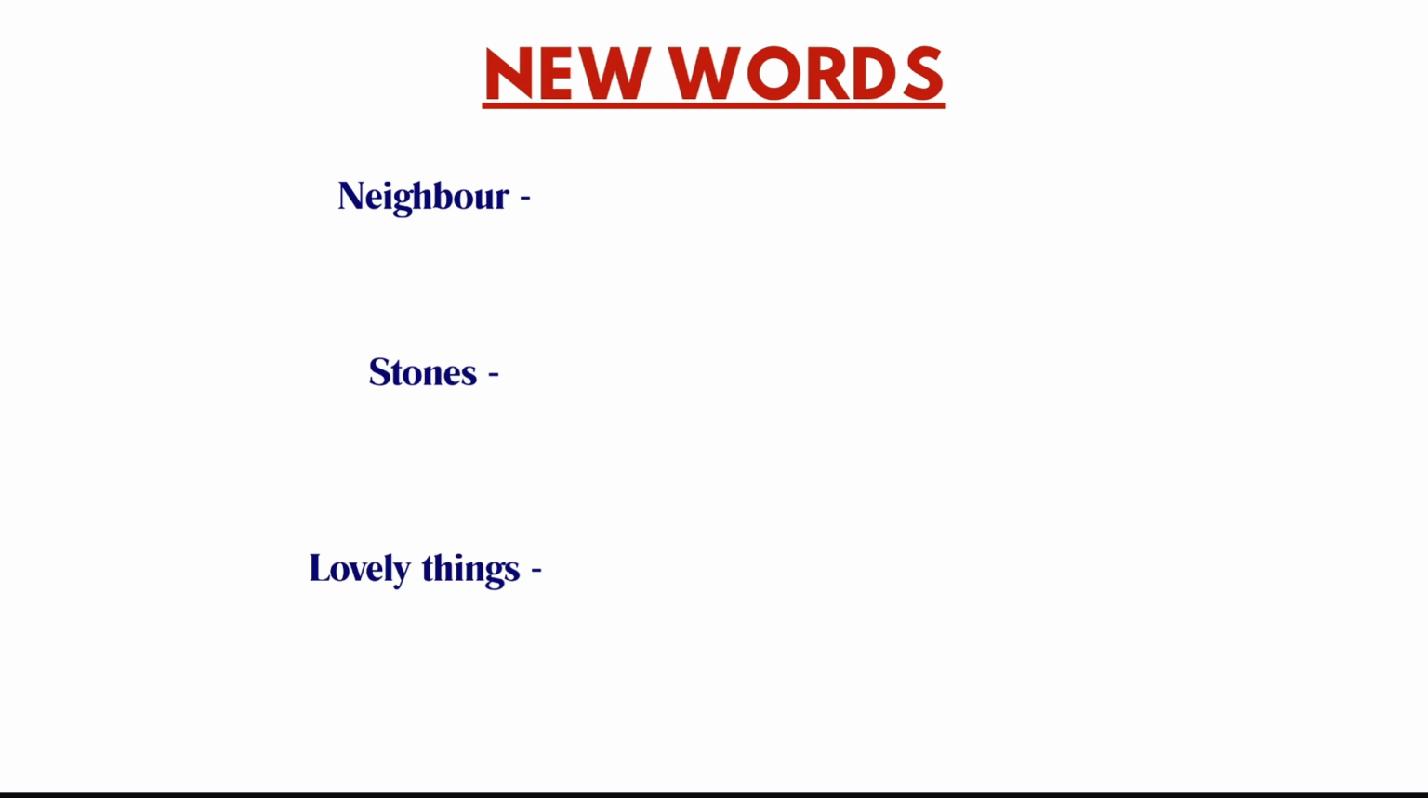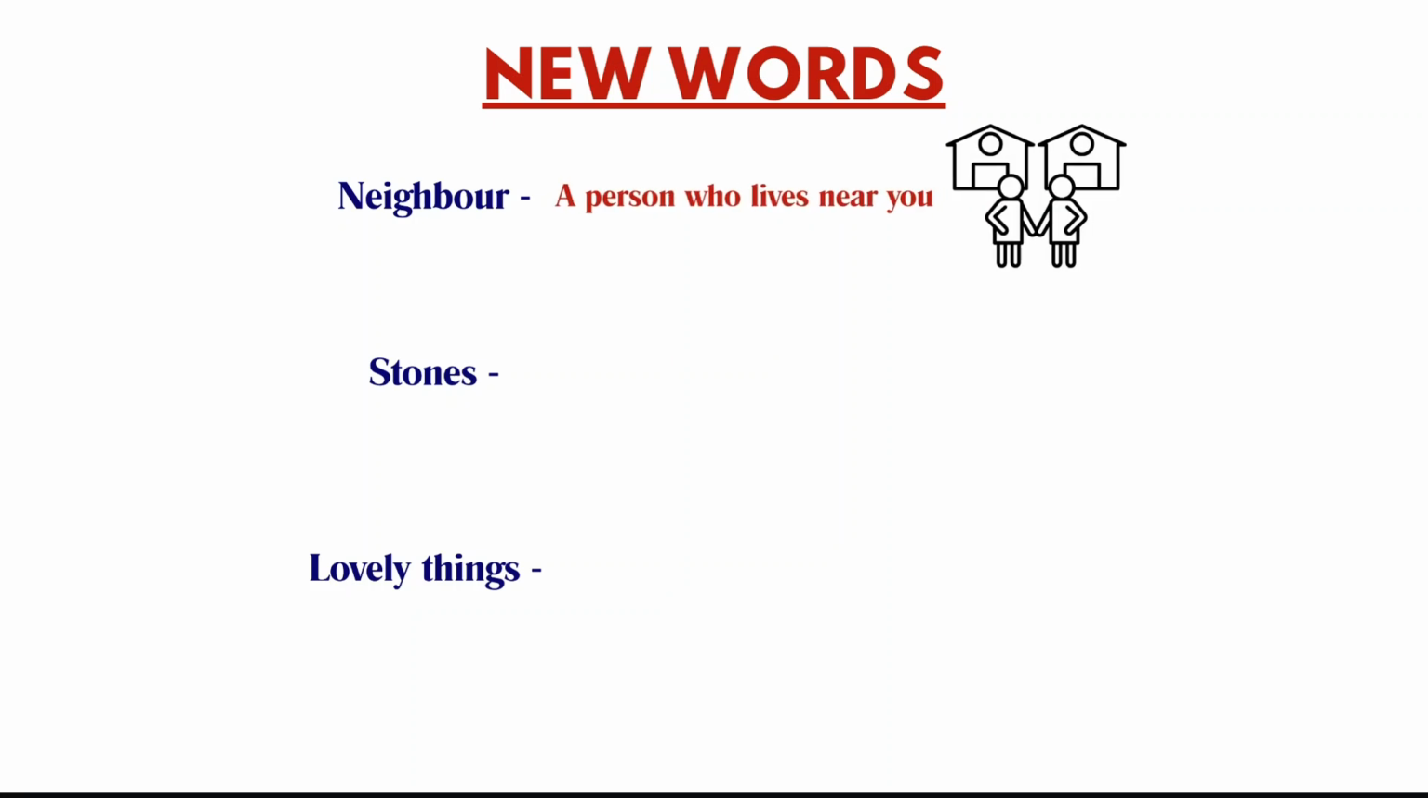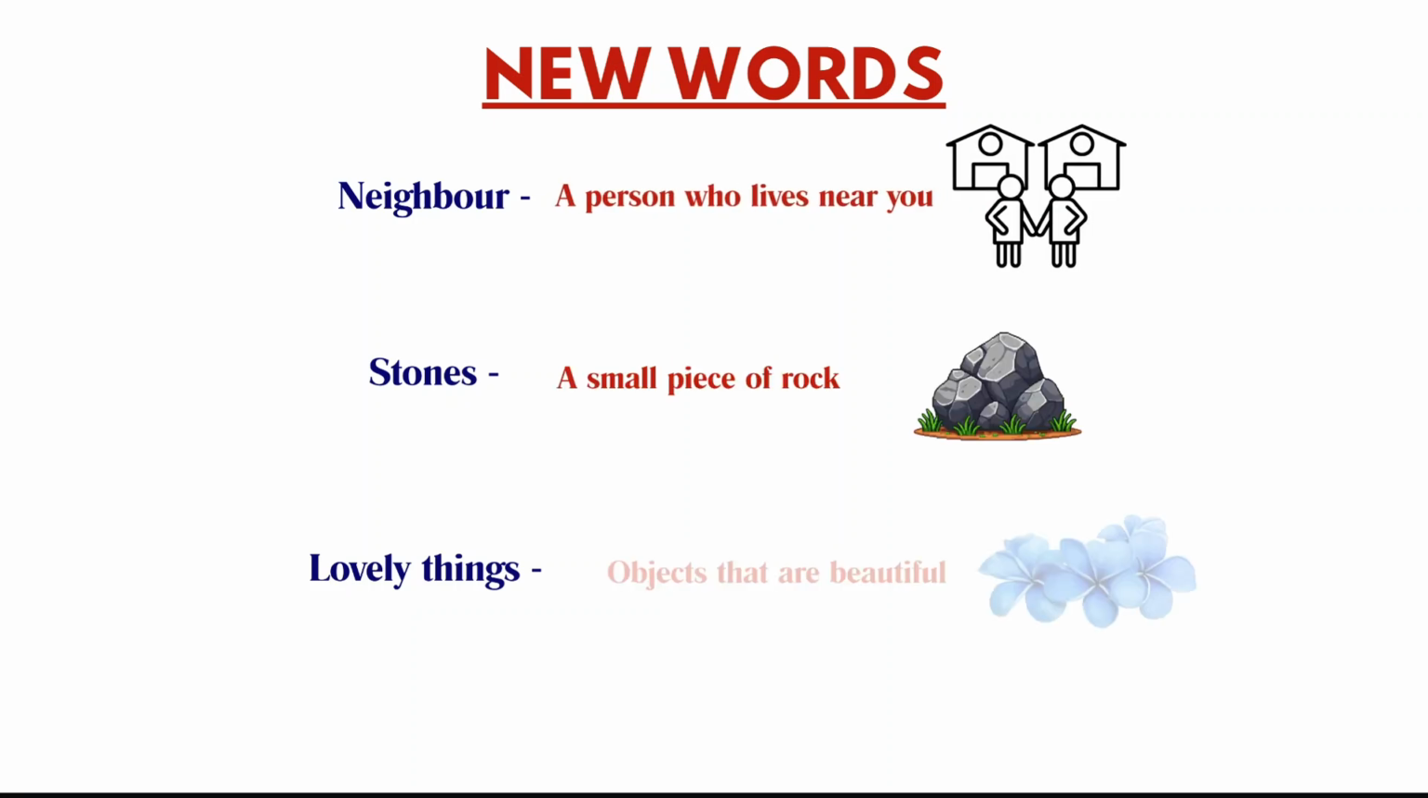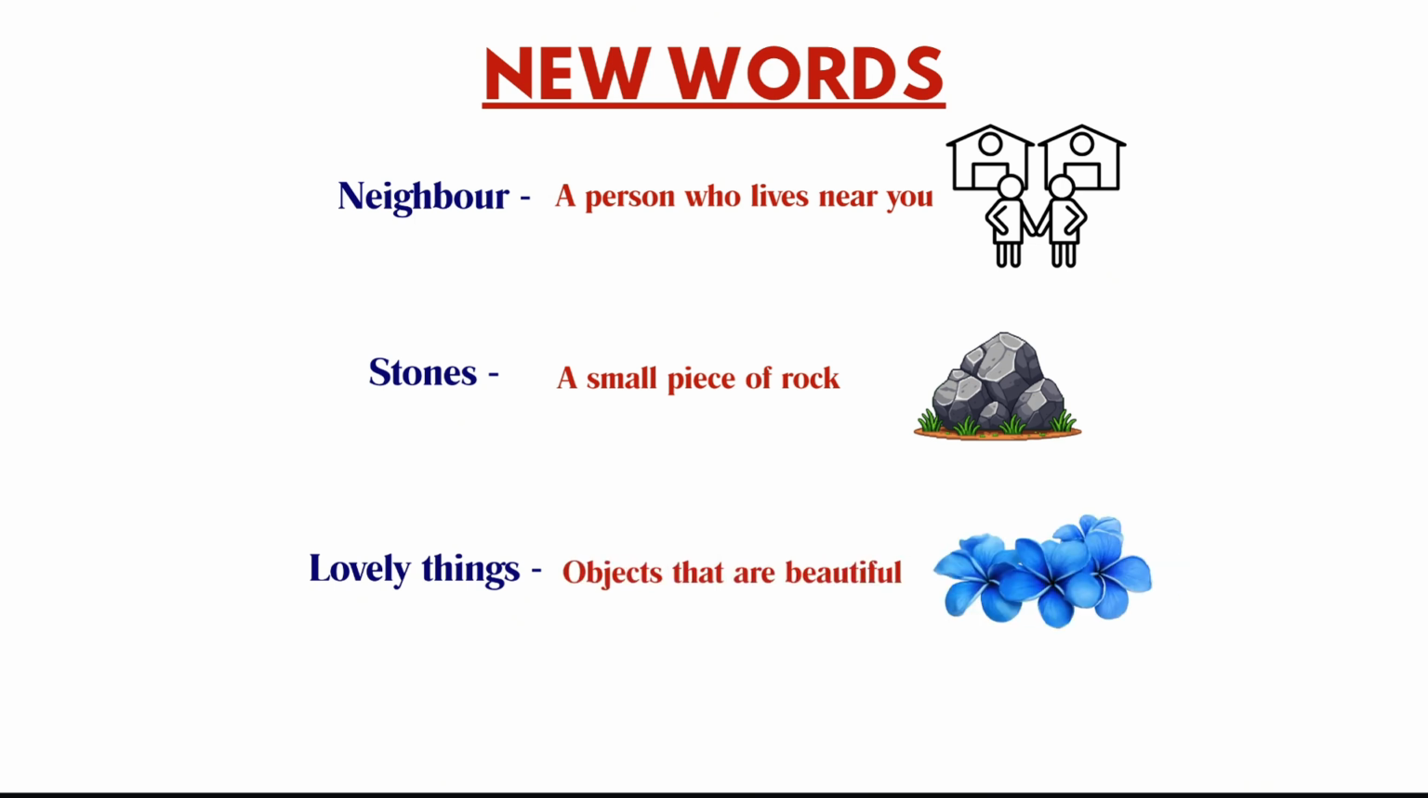Are you ready, students? So I will tell you some new words and their meanings. What do you mean by neighbor? Yes, a person who is living next to us, right? Then what are stones? A small piece of rock is called a stone. Okay, lovely things means the objects that are beautiful, like you all, my students.